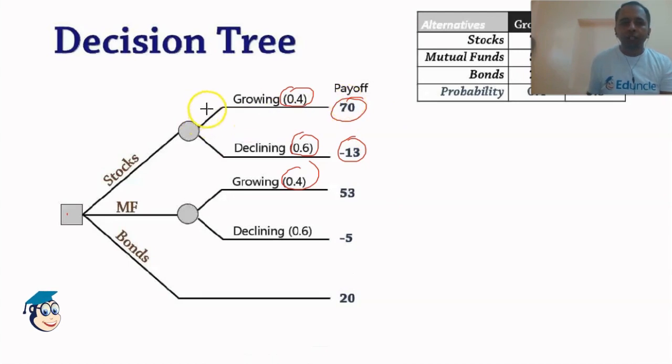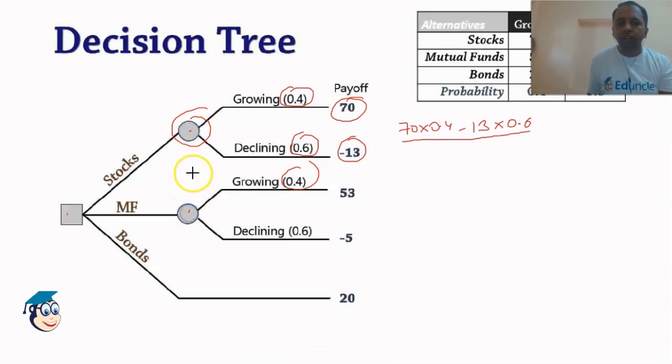For this particular alternative, we will calculate the expected value. How? We will multiply these payoffs with these probabilities. For example, 70 multiplied by 0.4, and this is a negative value, so it will be minus 13 multiplied by 0.6. In this way, we will calculate the expected value of this particular chance node.